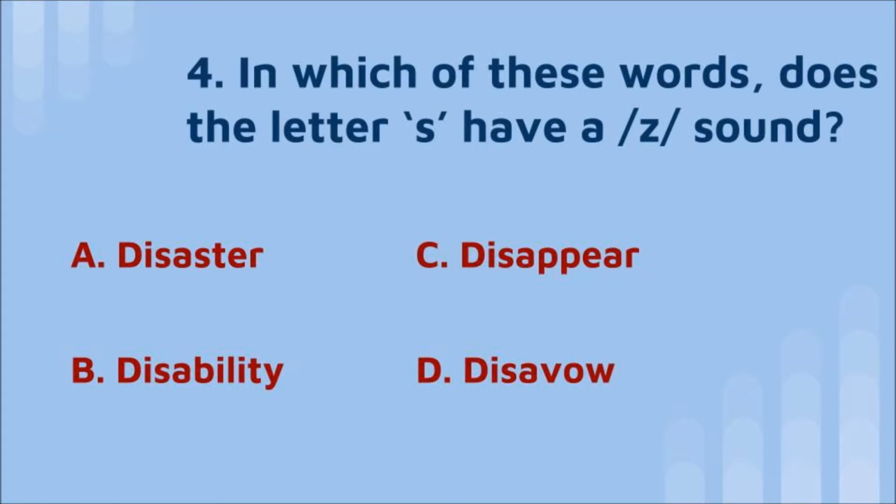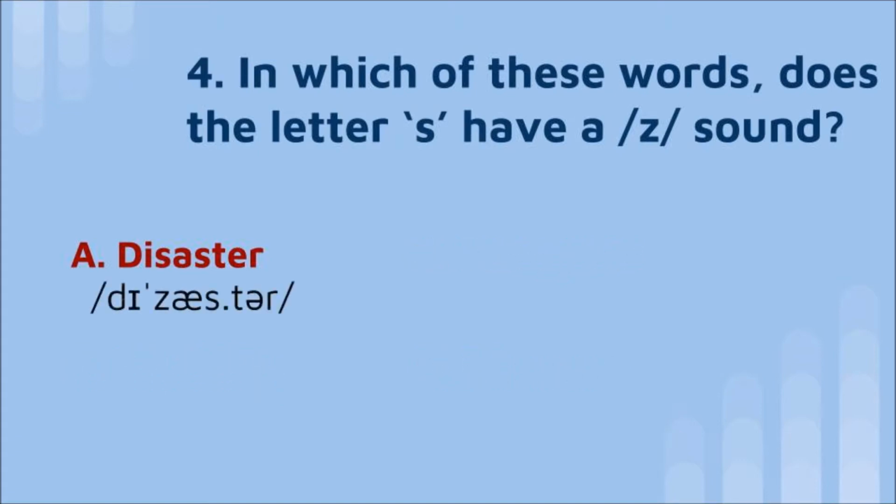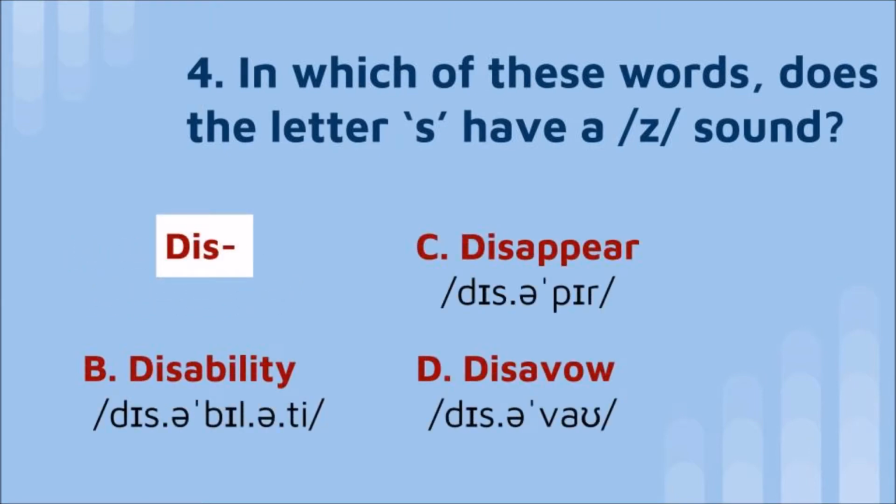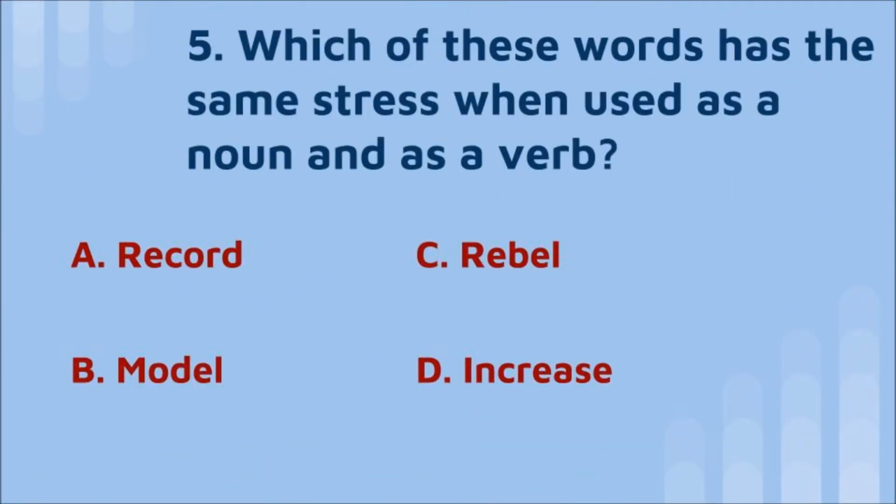Again, it would be as easy as pie if I read the options, so it's on you. Did you find out? Well, the correct answer is A, disaster. The other 3 words are pronounced with the S sound: disability, disappear, and disavow. Differently from disaster, they have the prefix dis in their composition, so they keep the S sound. And moving on to the final question.